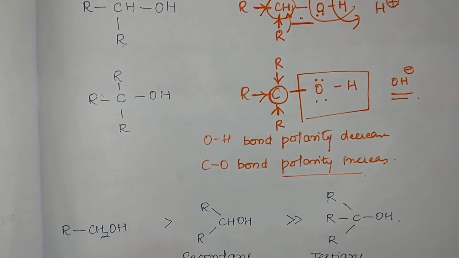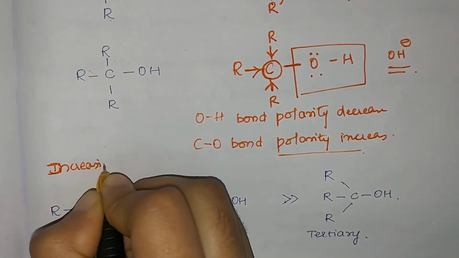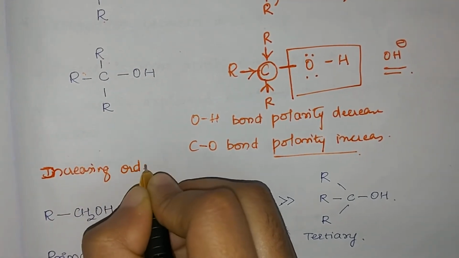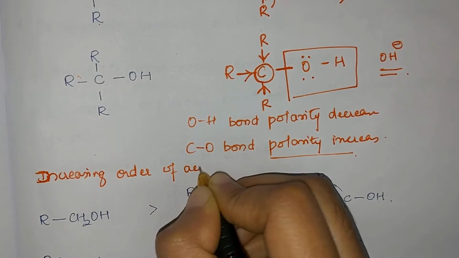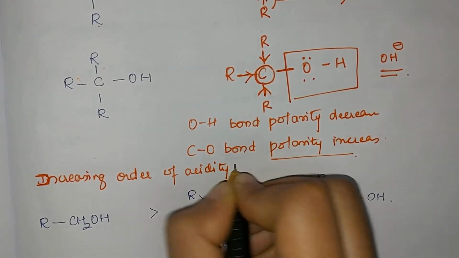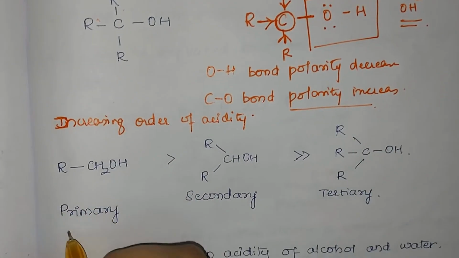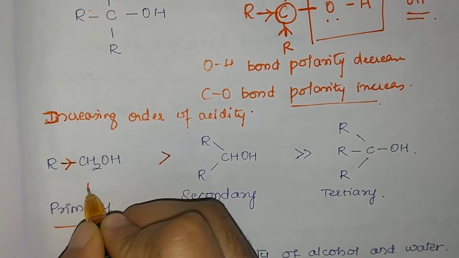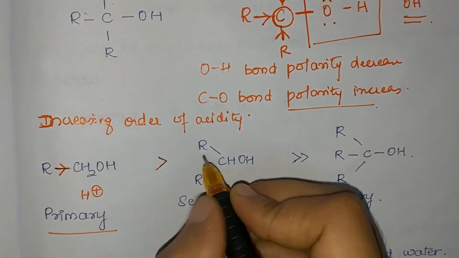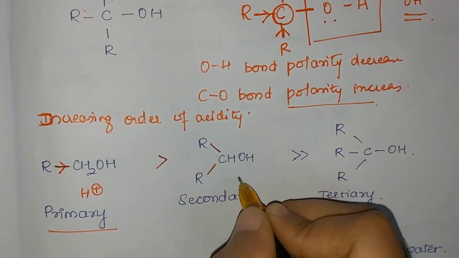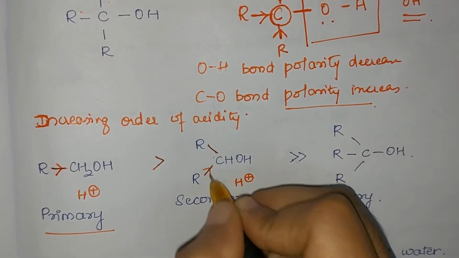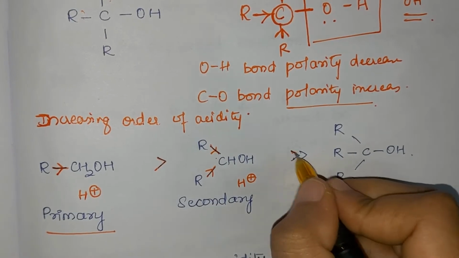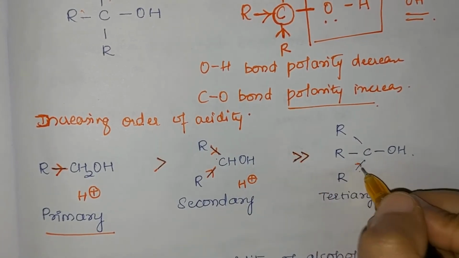So what is the order of acidity? Arrange in the decreasing order of their acidity. Decreasing order here means you have to write first the one which has higher acidity. So it is seen that primary alcohols are more acidic than secondary, since due to one alkyl group only, H plus ion is given out easily. Secondary are more acidic than tertiary.